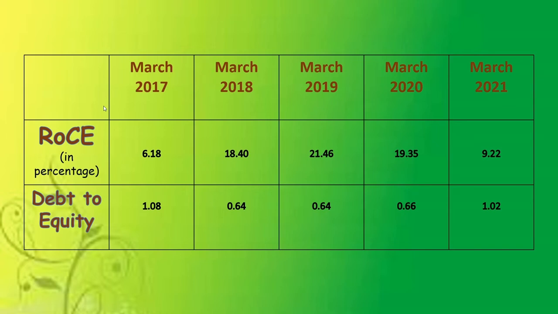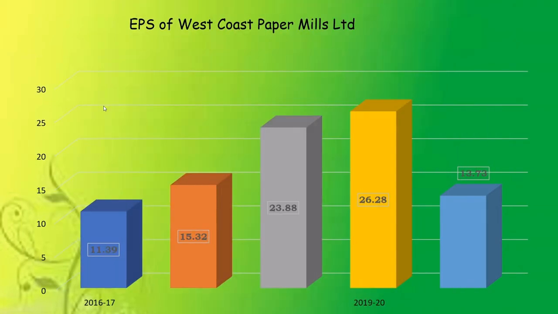9.22%. Now, when it comes to the debt to equity ratio, the company is in huge debt. It was 1.08, decreased to 0.64 in March 2019, and again it was 1.02 in March 2021. Here we can see that the debt to equity ratio is quite high. But the thing is, the company took out loans for capital expenditure and for acquisitions. This indicates that the company is quite confident in its business, and it has forecasted growth for its business in the times to come.